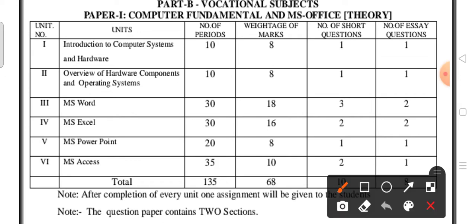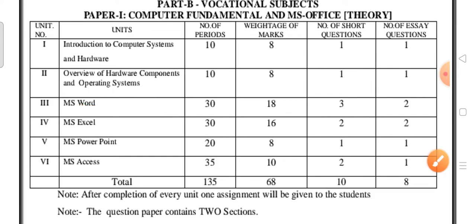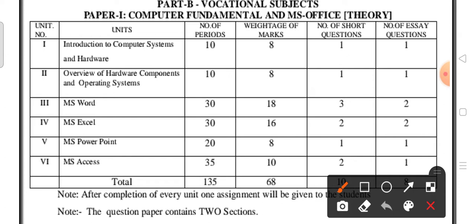Now, in the weightage of marks, if you see MS Word, the third unit is very important here. The third unit carries 18 marks weightage. So in paper one, computer fundamentals and MS Office, there are six units, and in the third unit you may get 18 marks. If you are thorough with MS Word, your 18 marks will be in your hand.